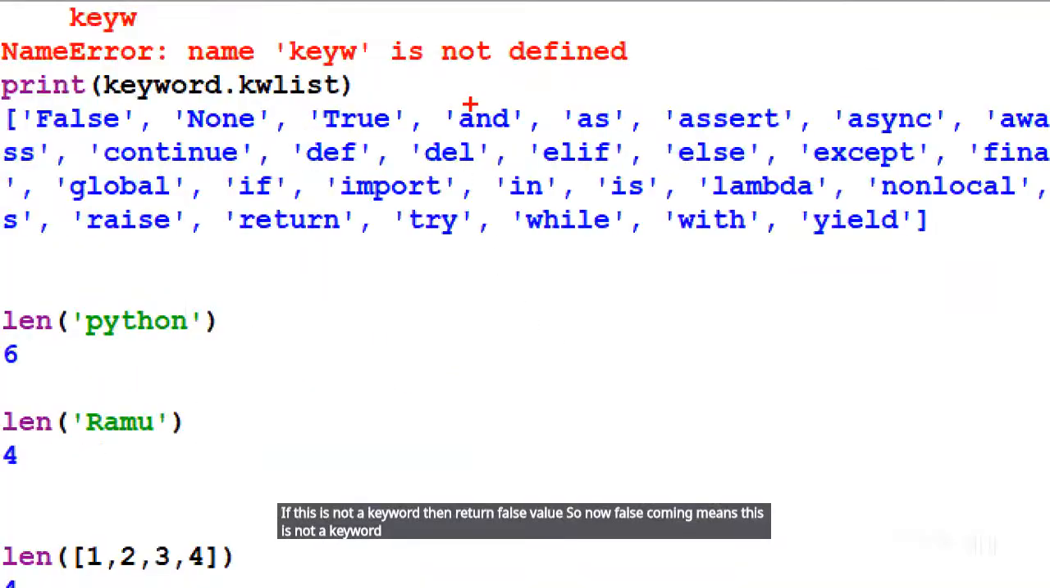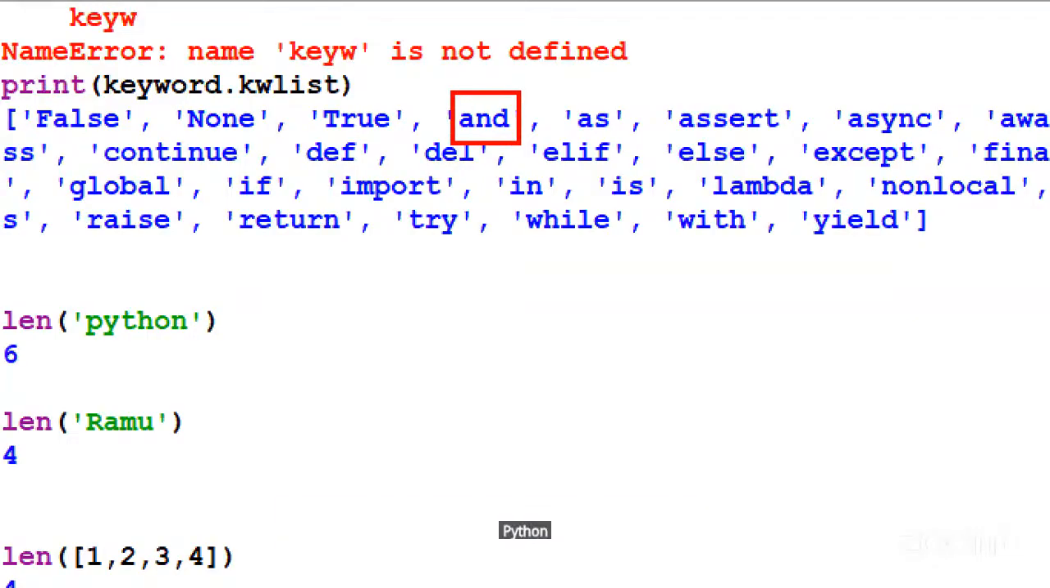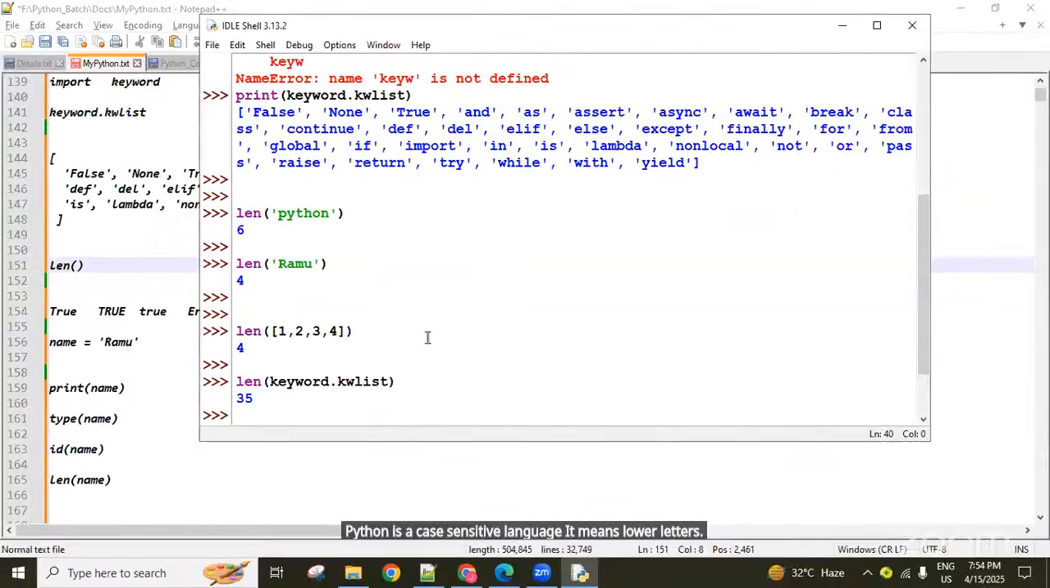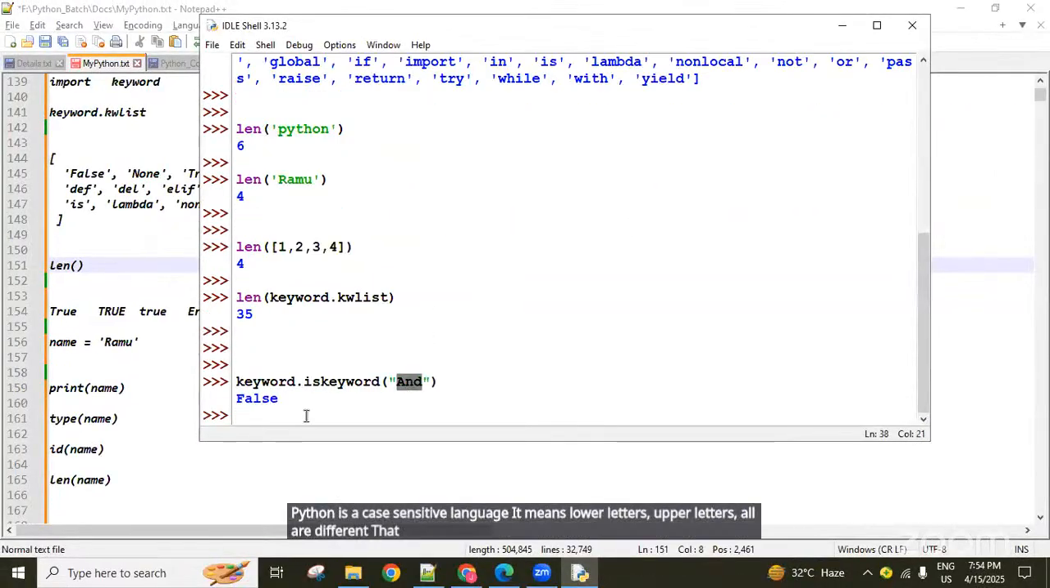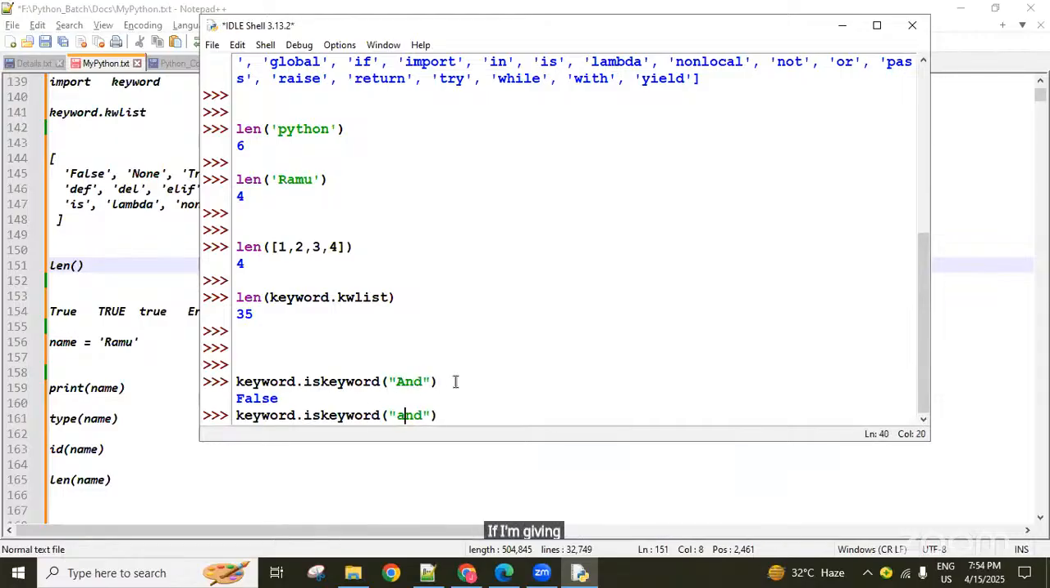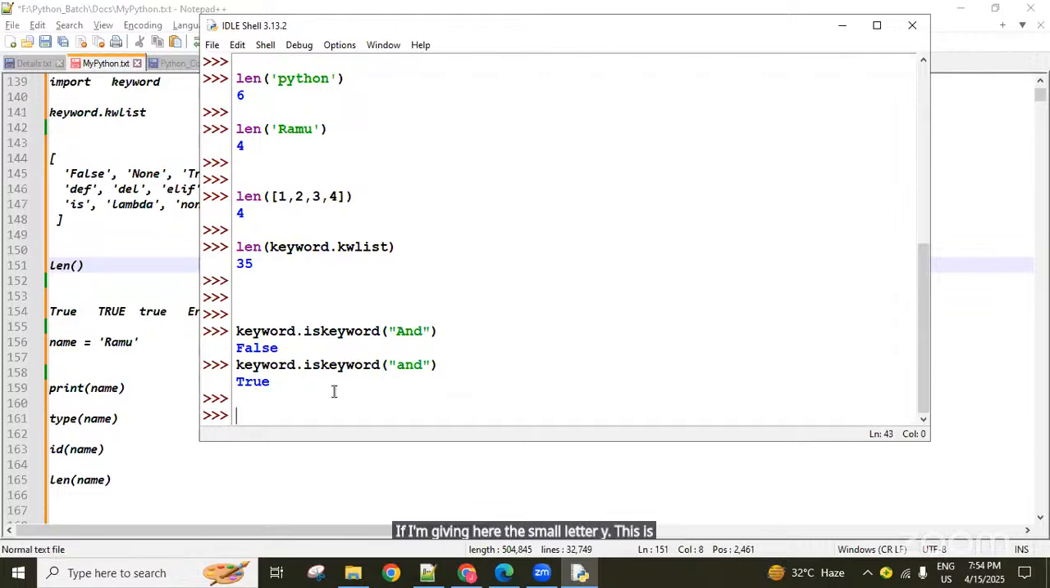Check it here, small a related end is there. Python is a case sensitive language. It means lower letters, upper letters, all are different. That's why this is not a keyword, returns false. If I'm giving here the small letter a, this is a keyword, true returns. Like this, we can check it, guys.